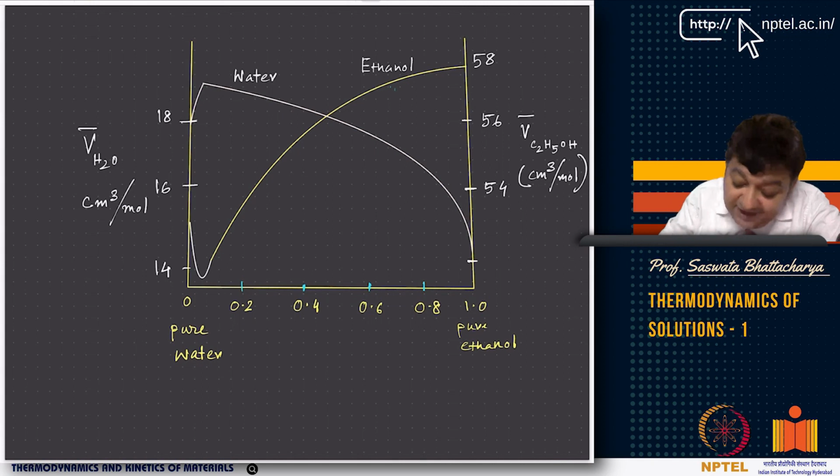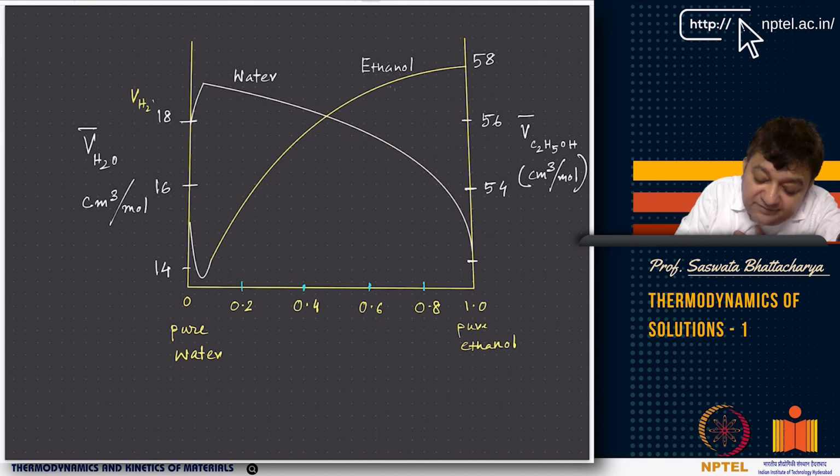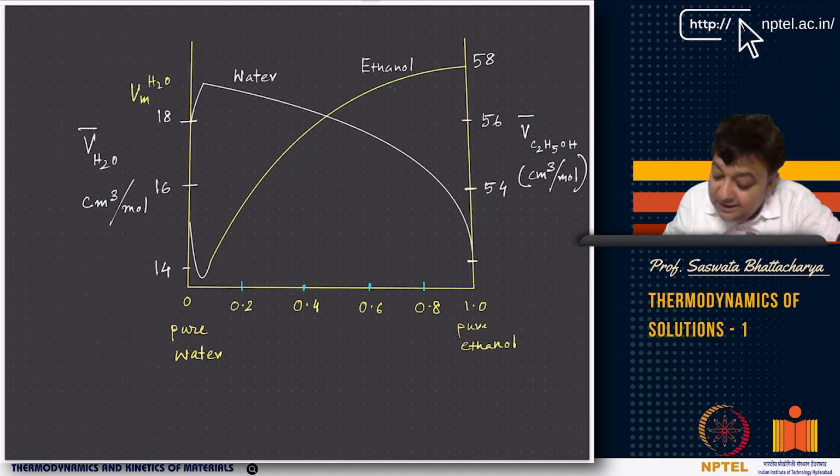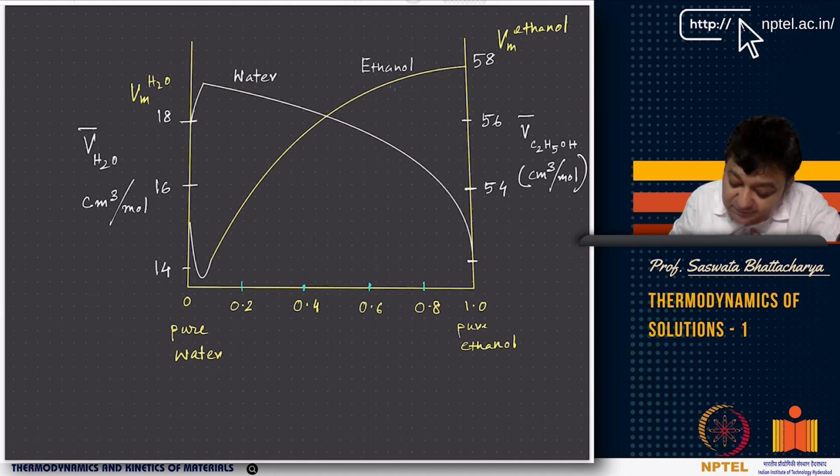So this 58 number and 18 number are basically the molar volume of water itself, Vm H2O, when you have pure water, and this is Vm ethanol. But as you can see, it is changing, right? When you go towards pure water, it has not abruptly gone to 0 or anything, but it has some value here.